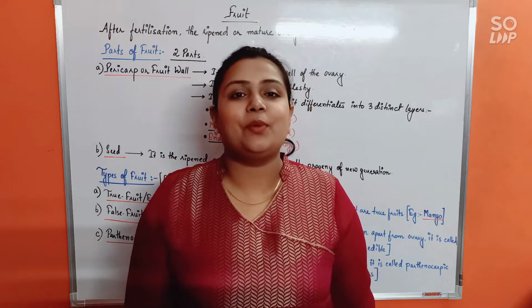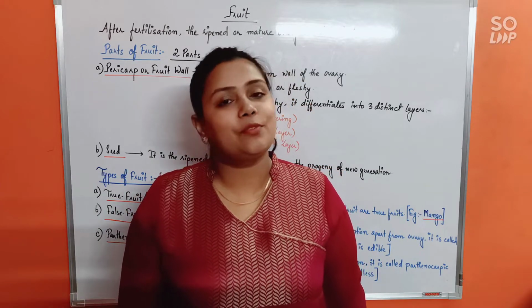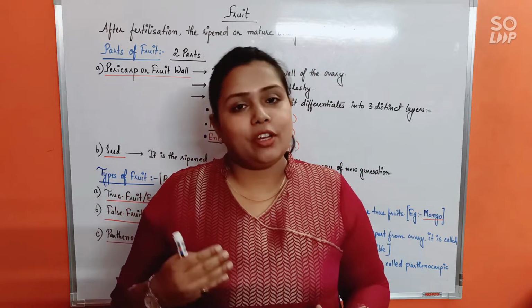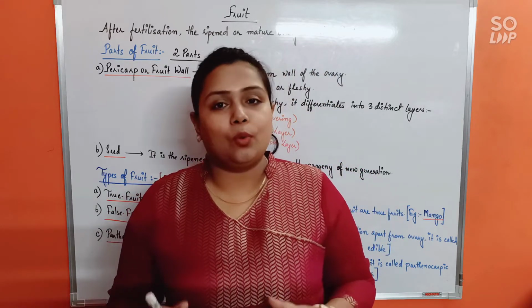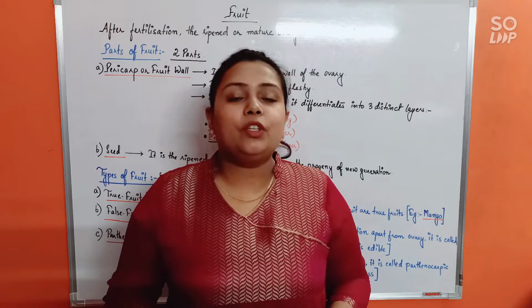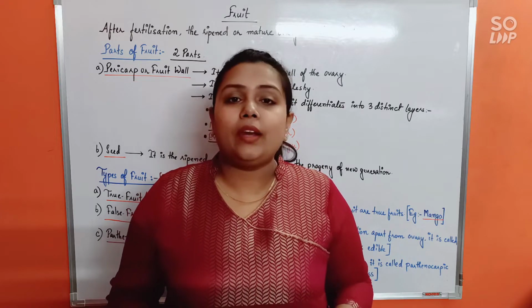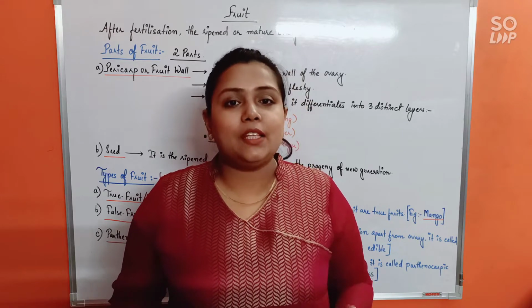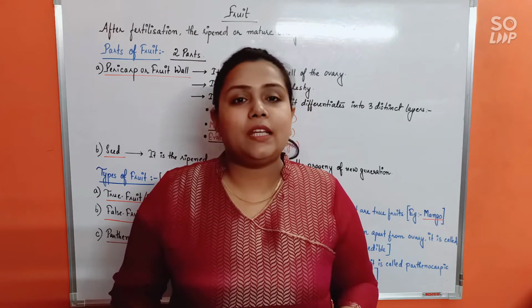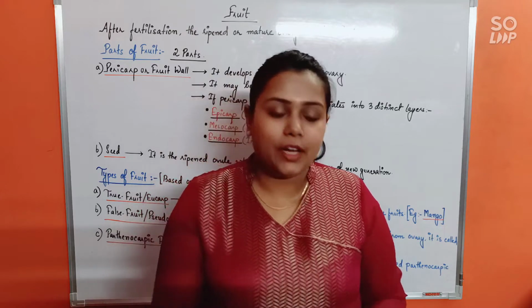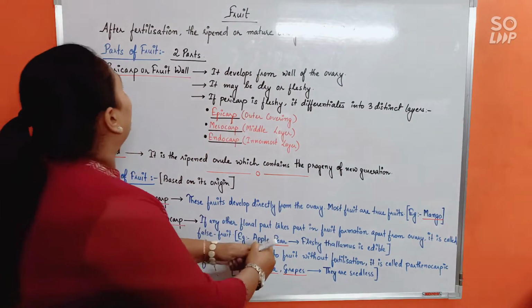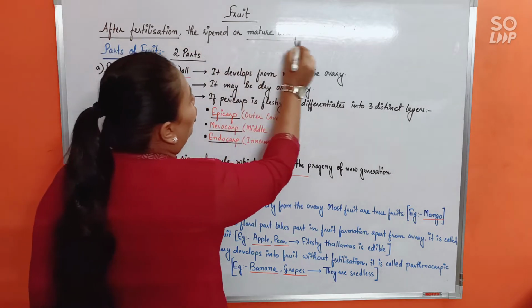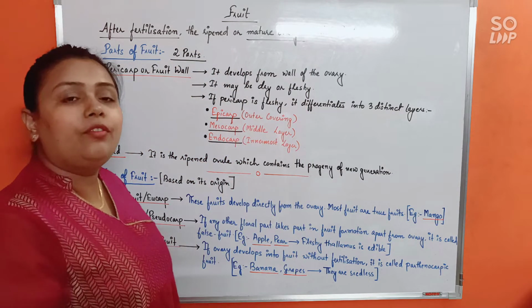In today's class, we are going to discuss a new topic, that is fruit. After fertilization occurs, the ovule would convert into a seed, whereas the ovary would develop into a fruit. So, in that case, we can say that a fruit is a ripened ovary. See the definition here: after fertilization, the ripened or mature ovary is called fruit.